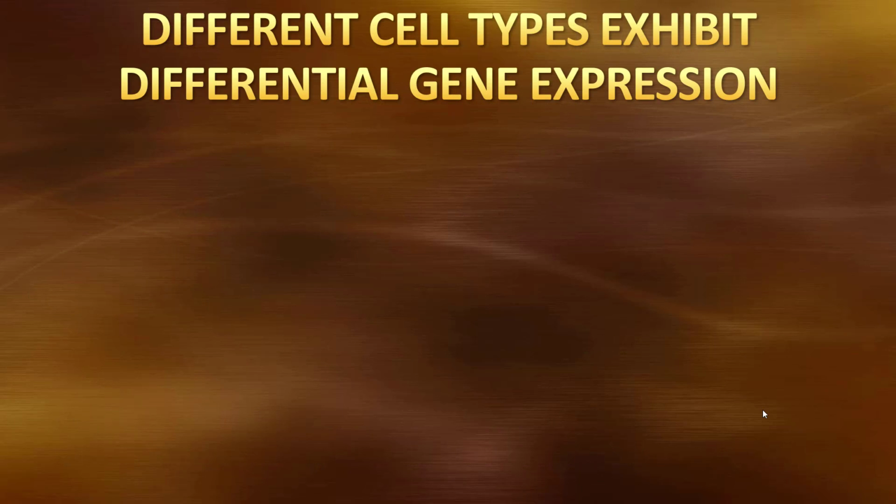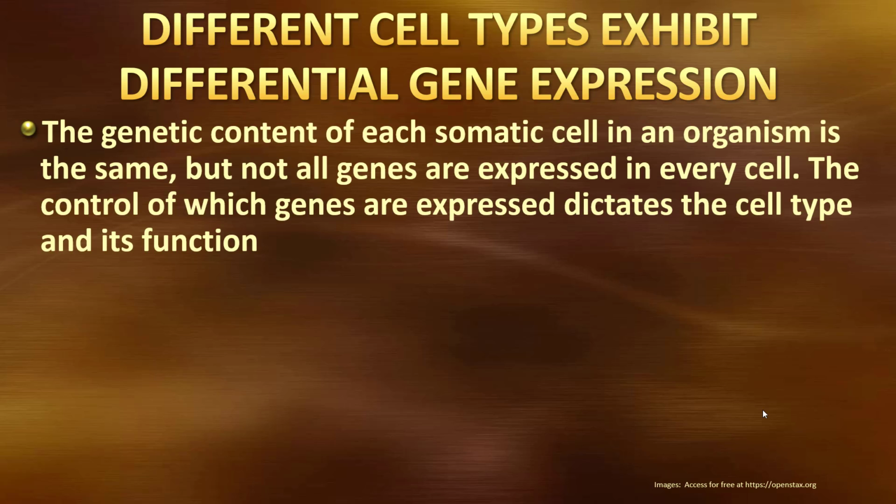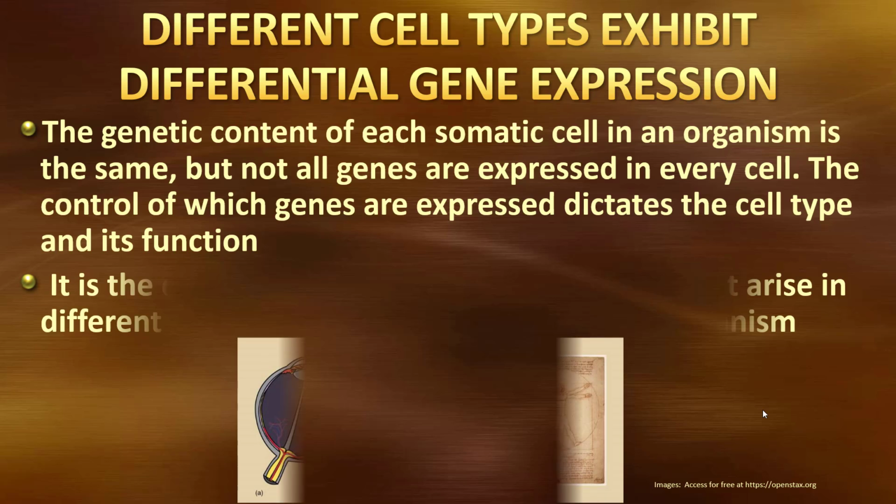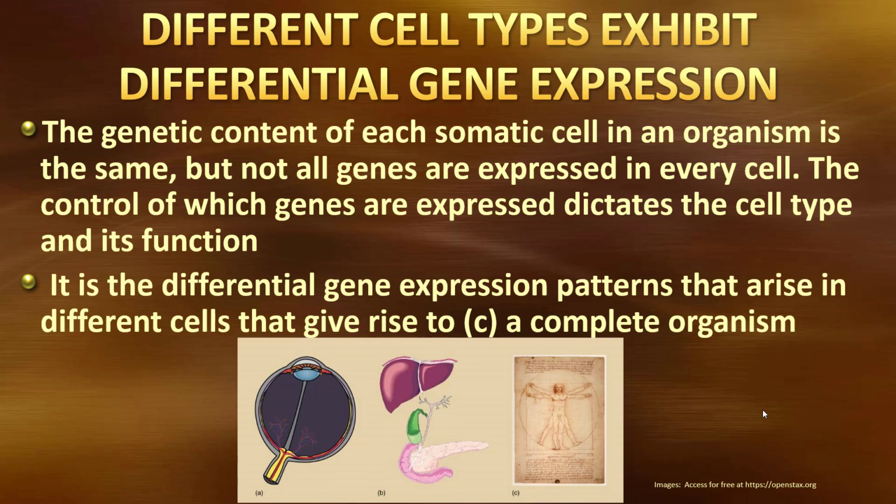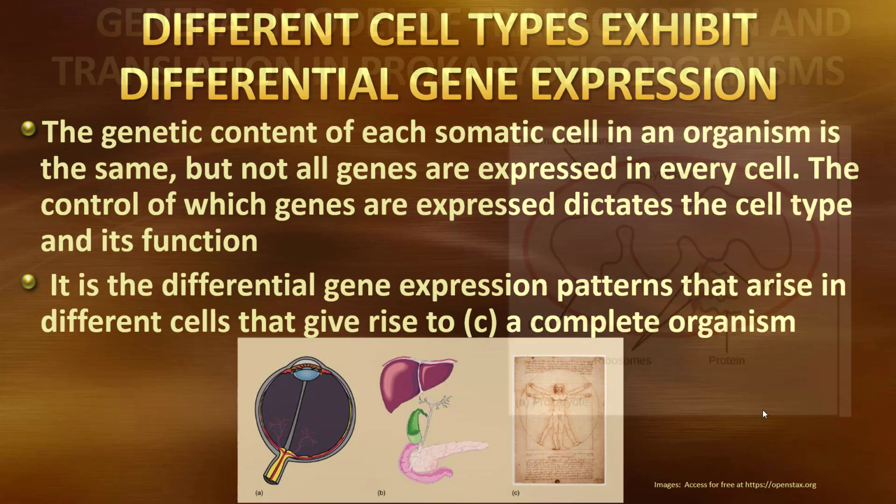We know that in multicellular organisms, different genes are going to be expressed in different cell types. And it's the expression of those genes that makes one cell different from another. It's not the genetic content that's there because they all have the same genome. This differential gene expression gives rise to different cells. Cells of your liver, your pancreas, skin, all those different cells are expressing different genes, have different expression patterns.